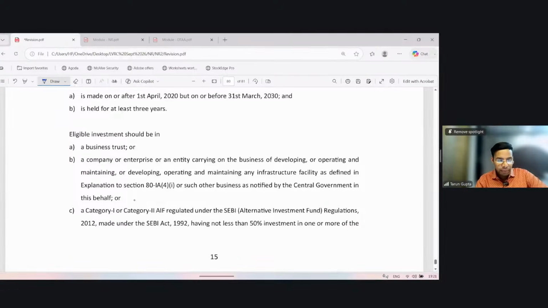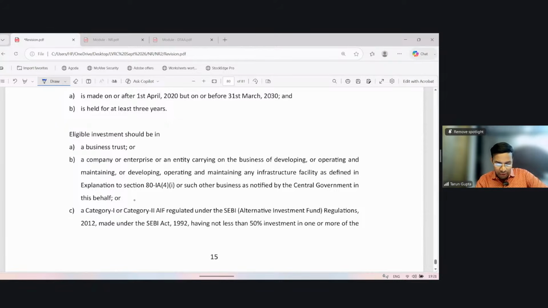The investment should be in the business trust or a company or enterprise or an entity carrying on the business of developing or operating or maintaining, or developing, operating and maintaining any infrastructure facility as mentioned in section 80-IA(4)(i), or such other business as notified by the central government in this behalf.